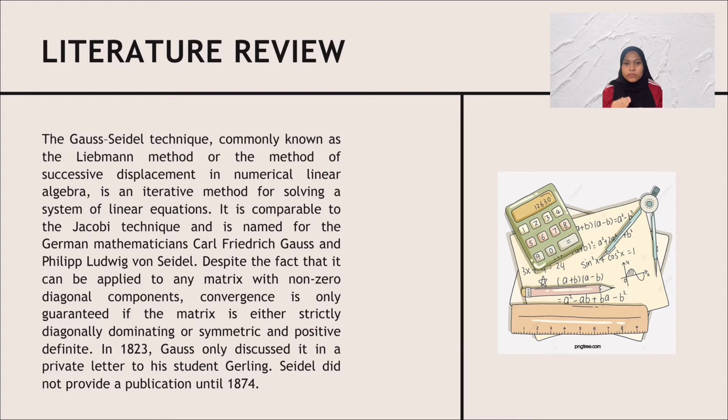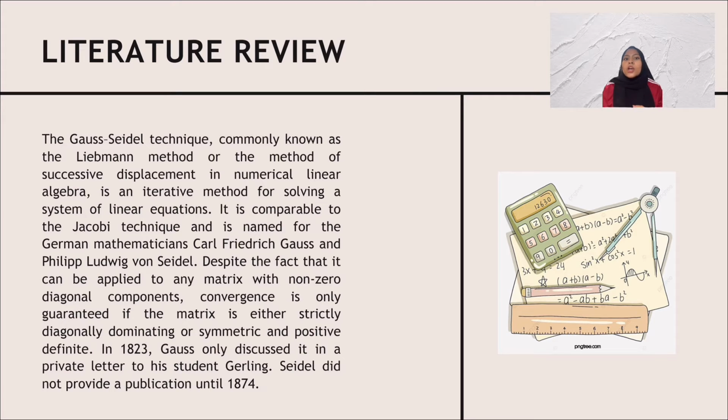Although it can be applied to any matrix with non-zero diagonal components, convergence is only guaranteed if the matrix is either strictly diagonally dominant, or symmetric and positive definite.